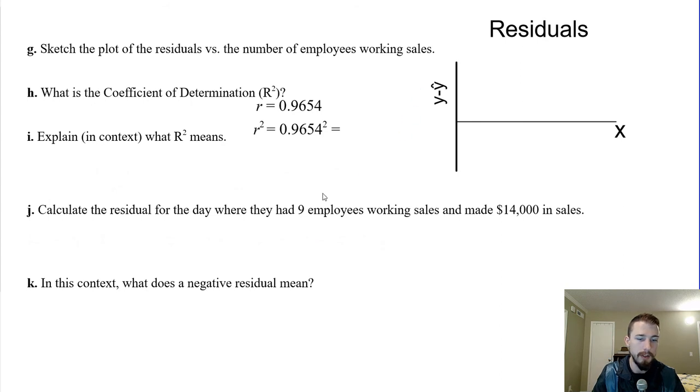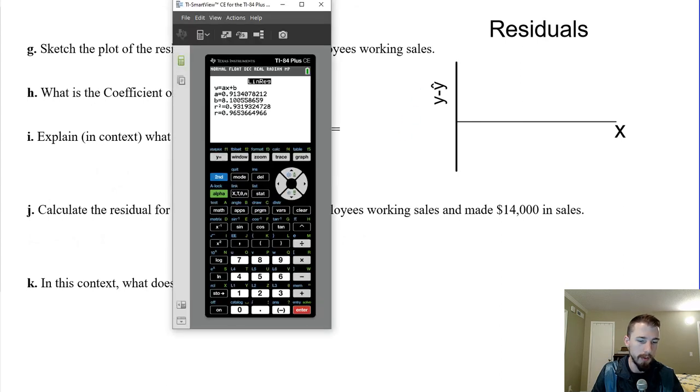So every time we create a linear regression, it will store the residuals. You can find that by going to second list, and an arrow to the bottom will be the residual plot. I want to graph that on the y-axis, so that's going to be our new response variable, which is what we're actually interested in. That's the actual minus the predicted. So again, go to second stat, list option to the very bottom, residuals, and that's it.